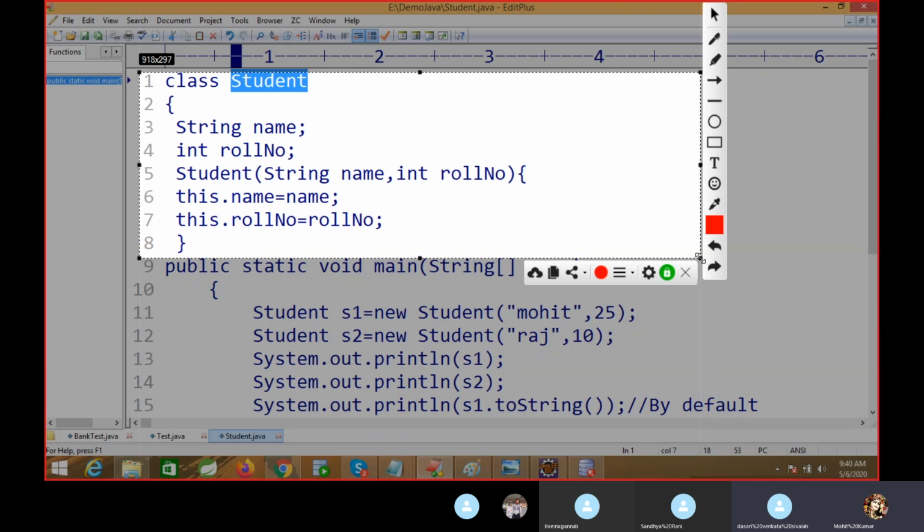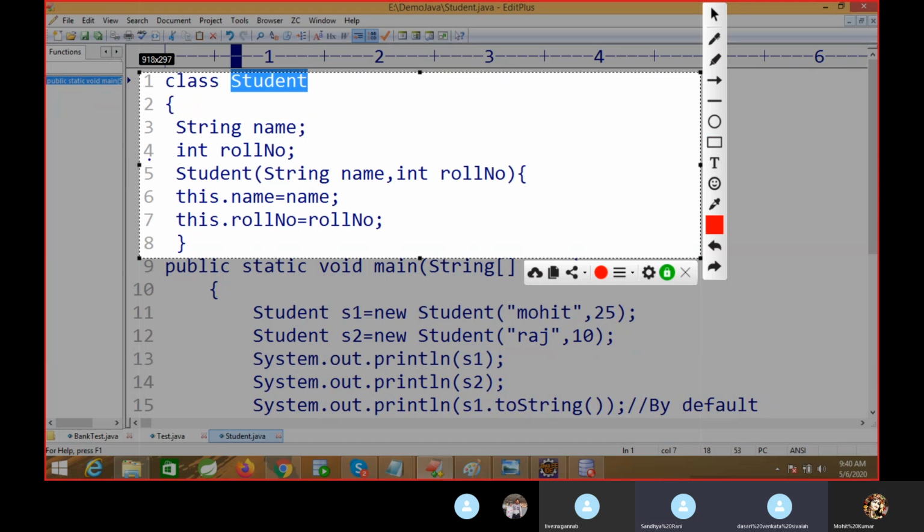And this.name is equal to name. We already discussed that, right? This is a keyword which represents the particular name in a class. Same as this.rollNumber is equal to rollNumber.